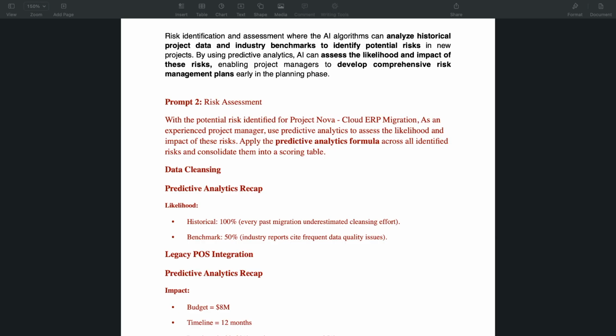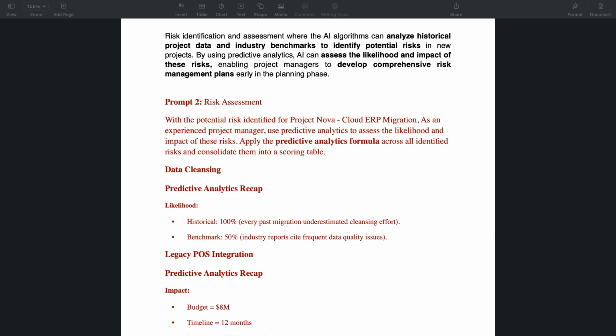As we all know, for anything that has to do with AI, you have to have data, and those data has to be accurate. So what we did was that we went through our historical information and those benchmarks, and we gathered the likelihood and the impact of it. For data cleansing, we already know that for every migration, there's a likelihood of it happening 100%.